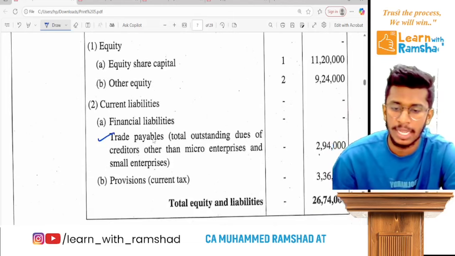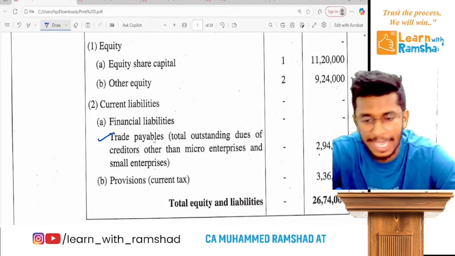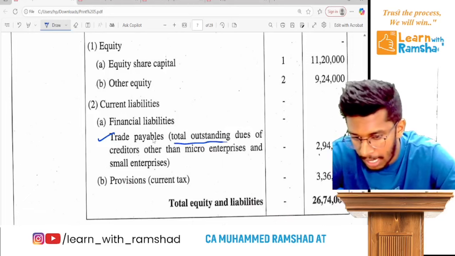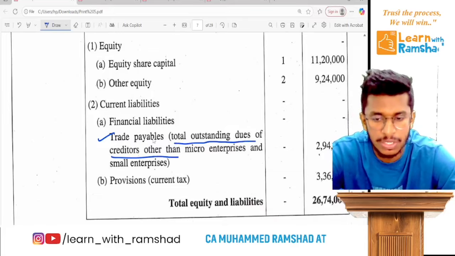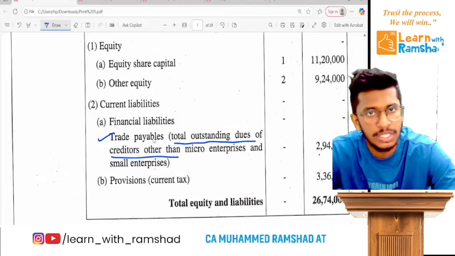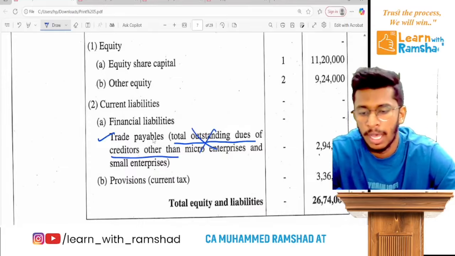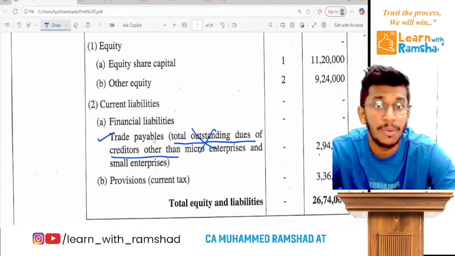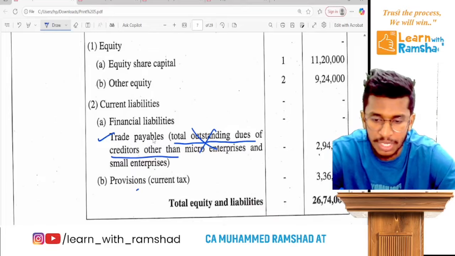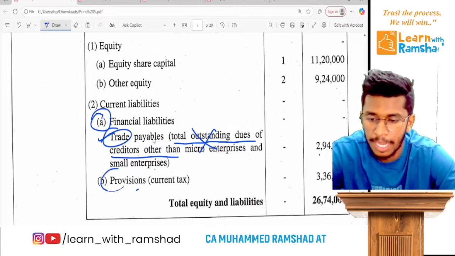So 2,94,000. So actually they intend to scare you by giving some extra information like this. Total outstanding dues of creditors other than micro enterprises and small enterprises. So those are actually Schedule 3 disclosure requirements, but this will never influence our answer. Ready? So provision for tax, that's a liability. Clear? So we have 2 liabilities, trade payables and provision for tax.